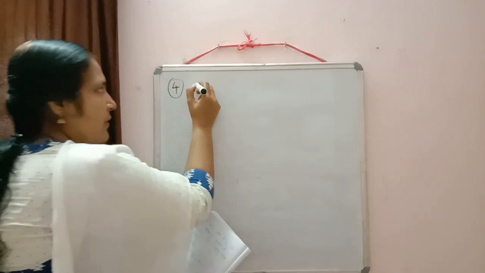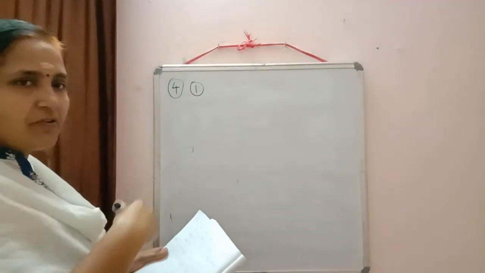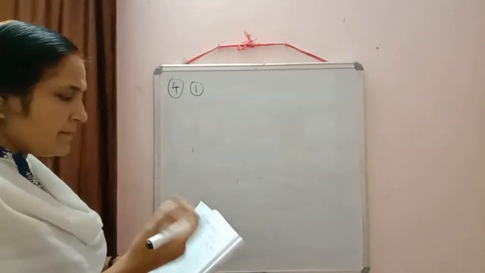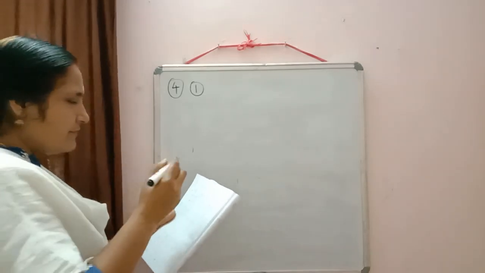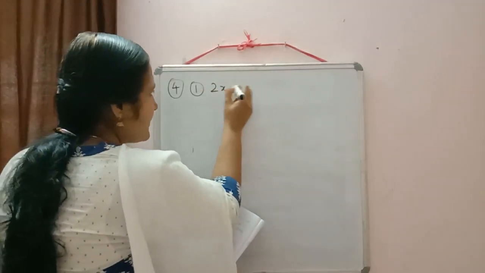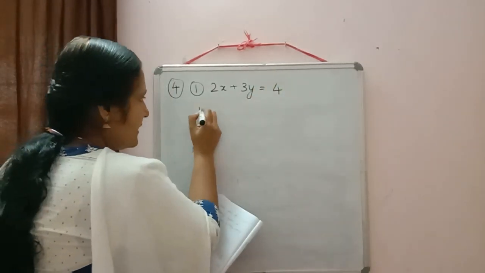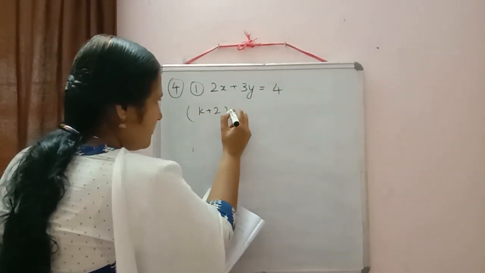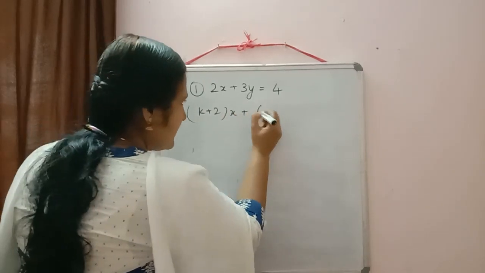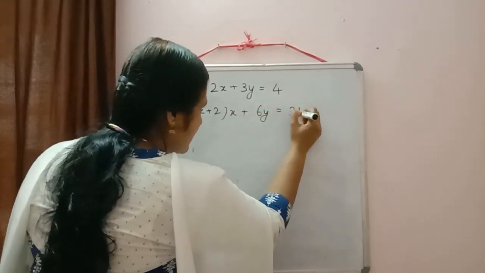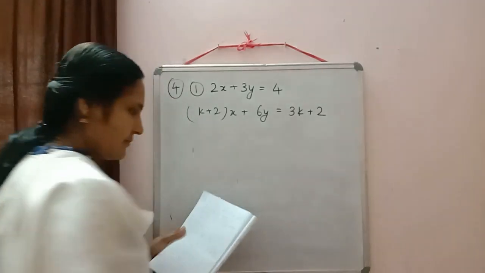In that, now write down the first question. We have to discuss so many questions of this type. So in question number 4, the first equation is 2x plus 3y is equal to 4. And second is k plus 2 into x plus 6y is equal to 3k plus 2.